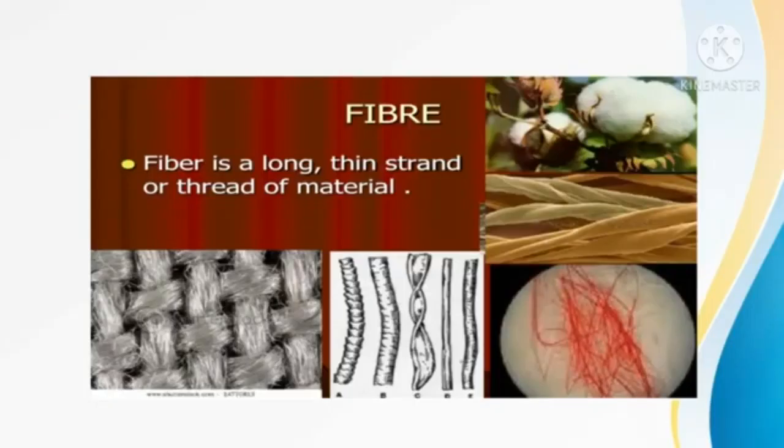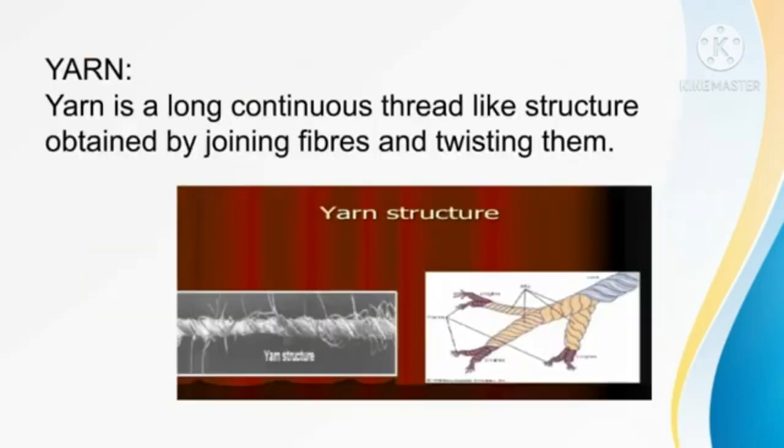What is fiber? Fiber can be defined as a long, fine, continuous thread or filament. Fibers are twisted together to make a thicker and stronger thread, that is yarn. Now we'll see about yarn.